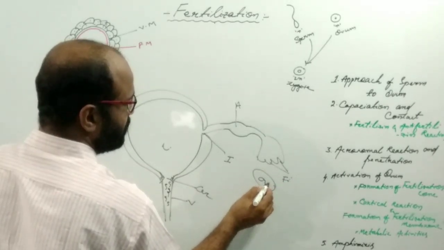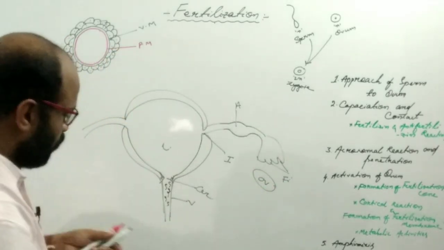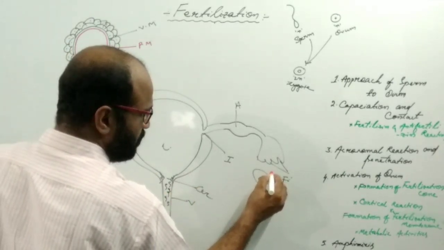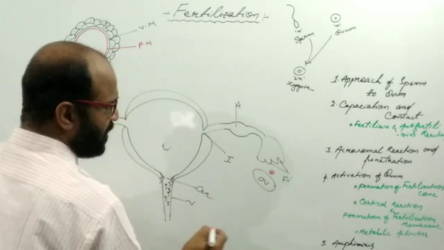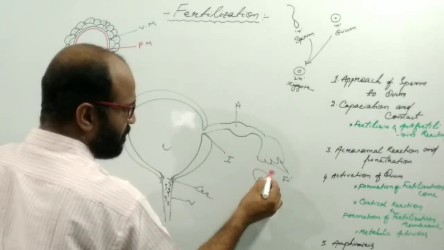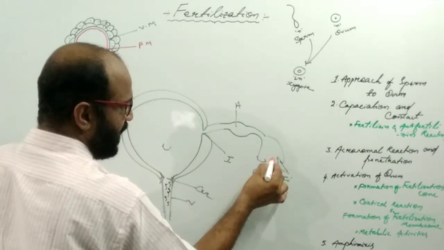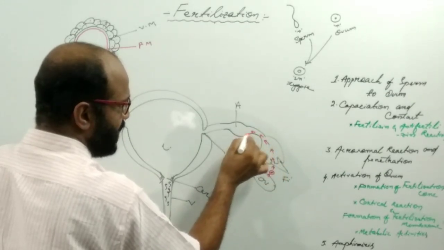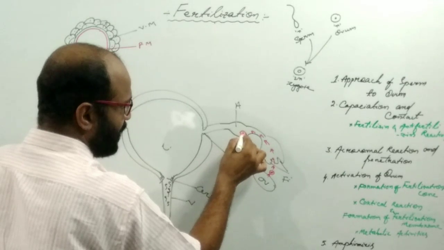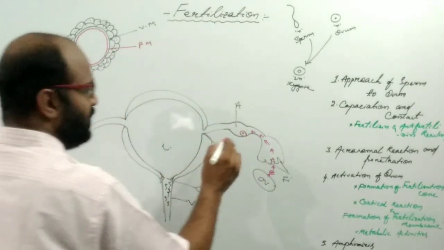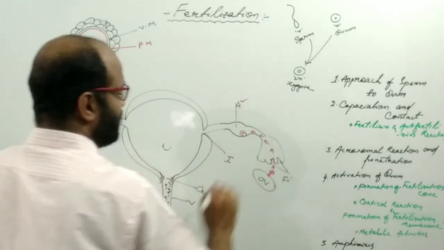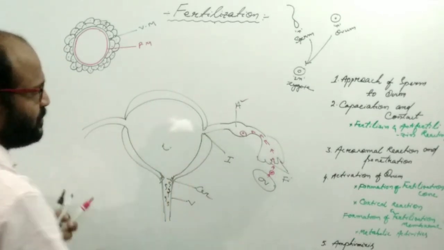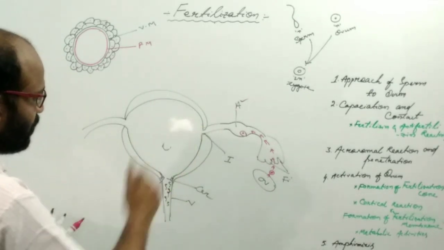There is the ovary. After ovulation, the ovum or secondary oocyte is released from the ovary and enters into the fallopian tube, where it waits at the ampulla for the entry of the sperm, or the coming of the sperm.